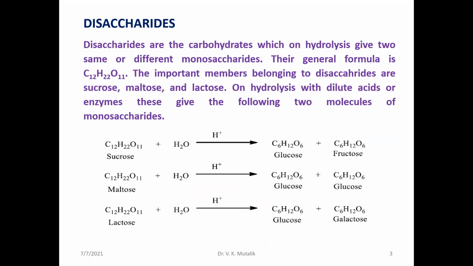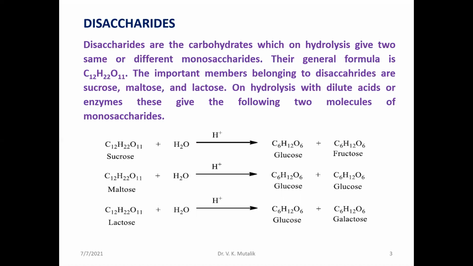Disaccharides are carbohydrates which, upon acid or enzymatic hydrolysis, give two monosaccharide units, which may be the same or different. Generally, they possess the formula C12H22O11, and upon hydrolysis give monosaccharide units having the formula C6H12O6.